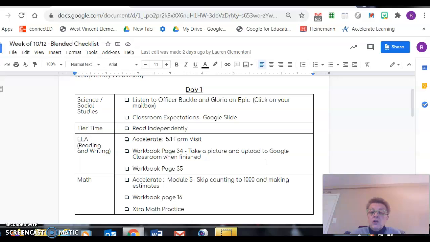Boys and girls, you need to refer to your checklist throughout the day so that you are completing each and every activity that has been assigned to you. It is extremely important. This will happen again tomorrow, where you will listen to a recorded morning meeting, and then you will complete day 2 of the checklist. And then Wednesday, you will complete day 3 of the checklist. So you are only doing day 1 today. And of course, don't forget at 2:15, you are doing your special.